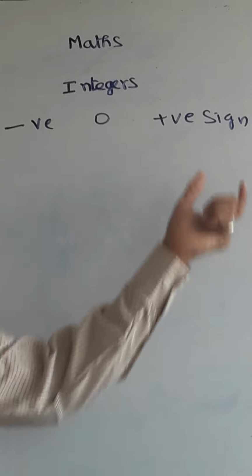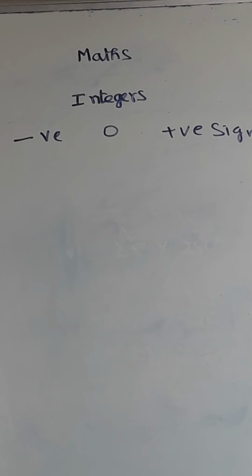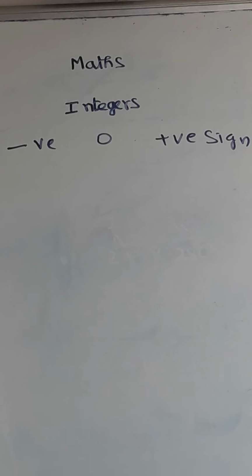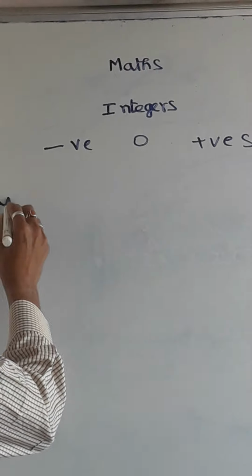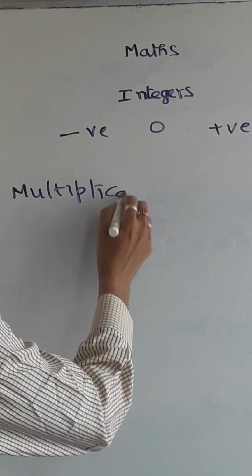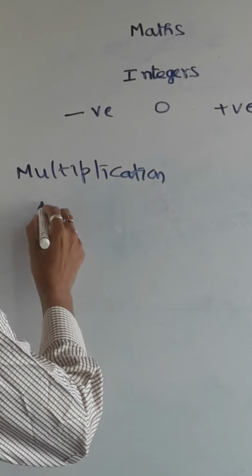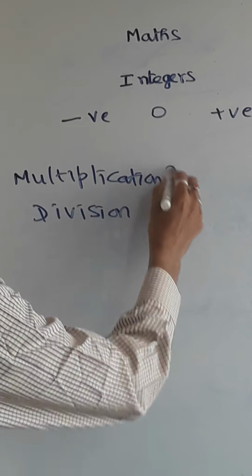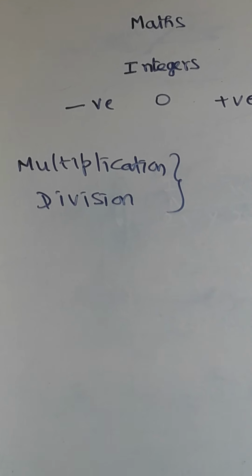Now I am going to tell about the different operations, how to do them in integers. There are multiplication, division as well as addition and subtraction. Now let us see about multiplication, and in the case of division, what rules you have to apply for integers.